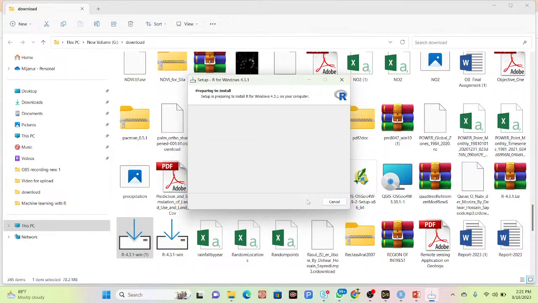Now you can see it is preparing to install on my computer, and it is installing the R programming language.